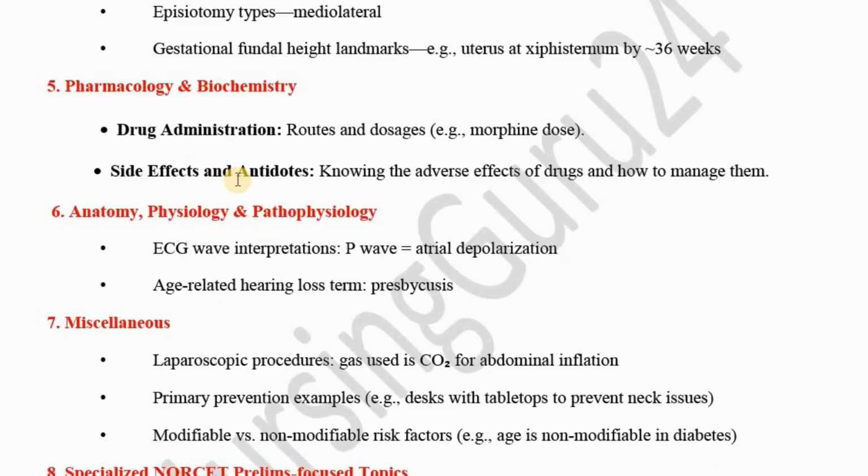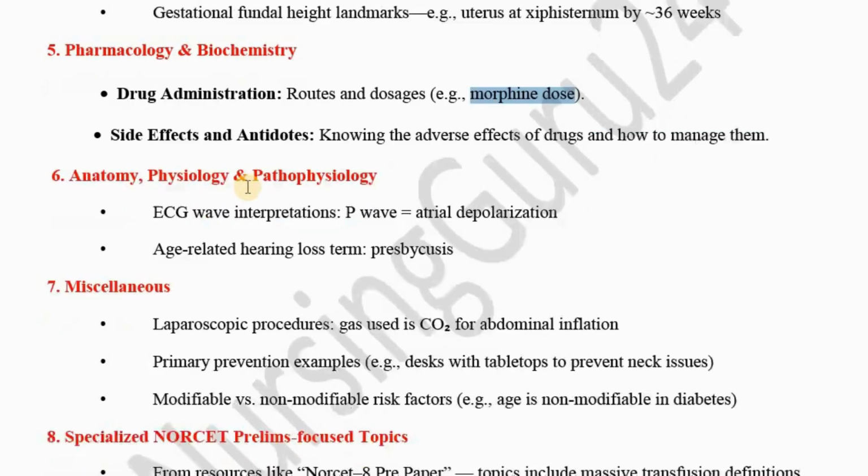Then from Pharmacology and Biochemistry, they asked some routes and dosages of drugs and drug administration. For example, last year they asked regarding morphine dose. Then they may ask regarding the side effects of specific drugs and the antidotes for some drugs.